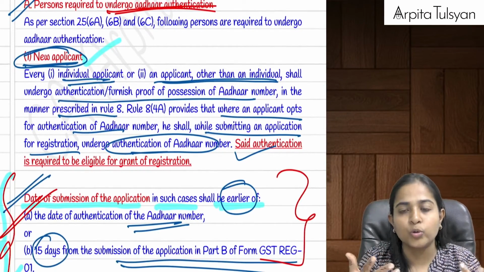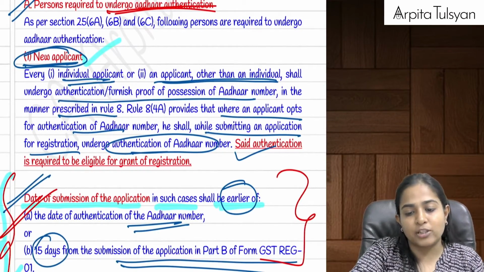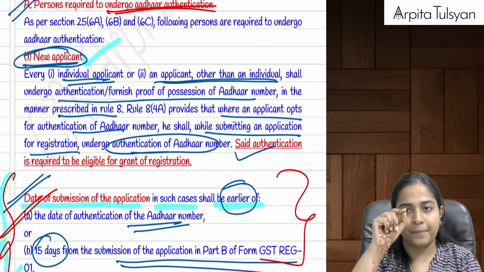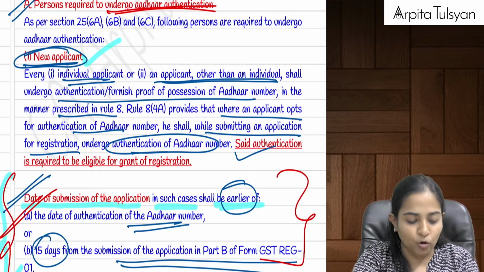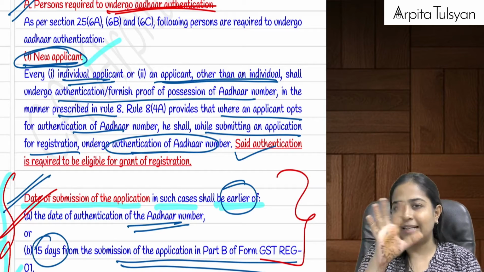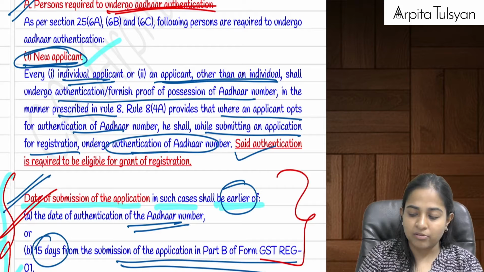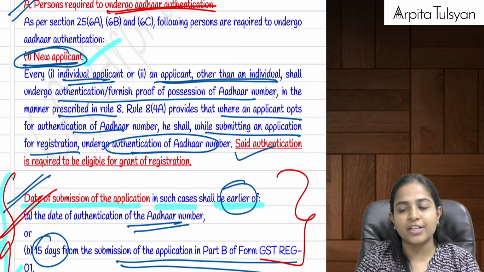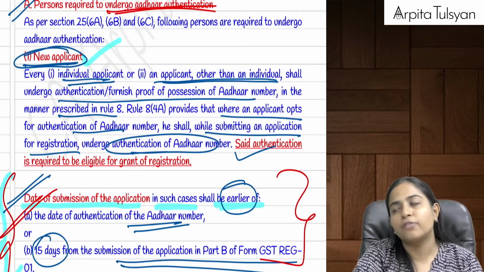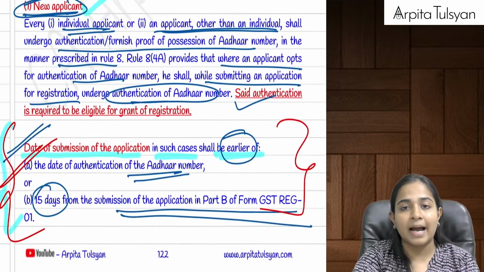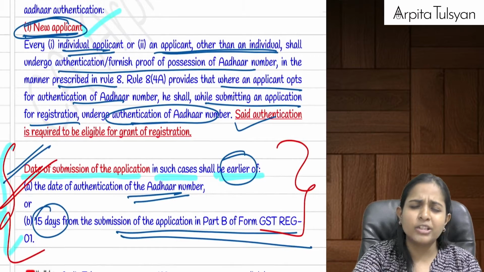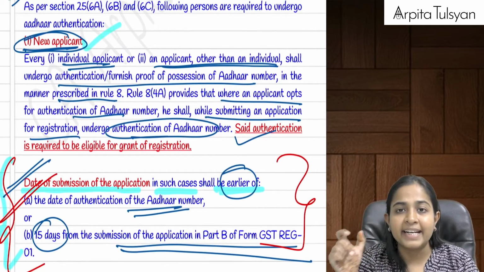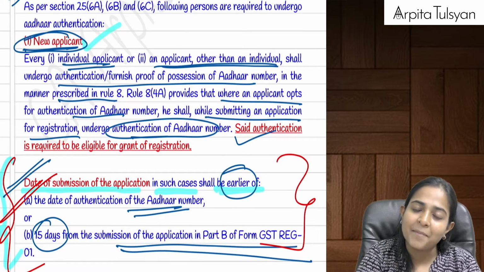Now, how to do the Aadhaar authentication? That is the next question. In case of a new applicant, that person will select that yes, they want to go for Aadhaar authentication. The Aadhaar authentication link will be sent and all those things will be done. Do you recollect we studied that when Aadhaar authentication is done and no site verification is required, then within 7 days from the date of submission of application, the registration will be granted, provided Aadhaar authentication is completed by the applicant.